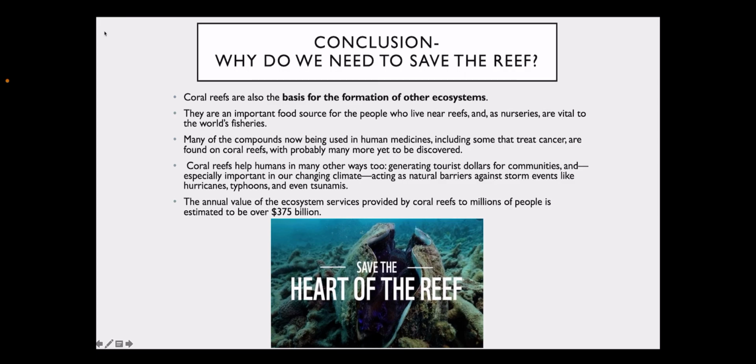Coral reefs help humans in many other ways too, generating tourist dollars for communities, and especially important in our changing climate, acting as a natural barrier against storm events like hurricanes, typhoons, and even tsunamis. The annual value of the ecosystem services provided by coral reefs to millions of people is estimated to be over $375 billion.